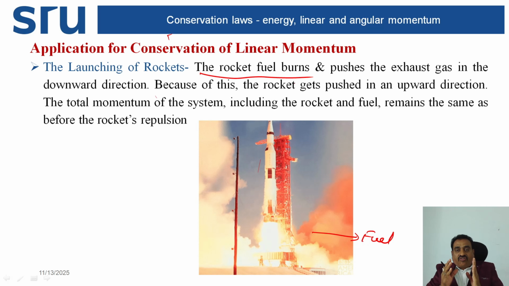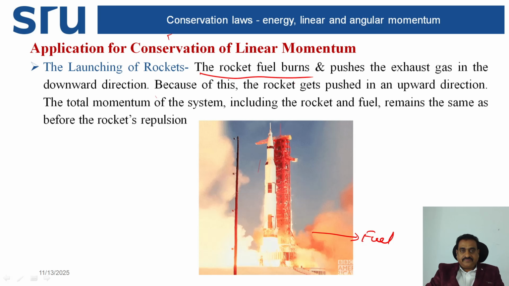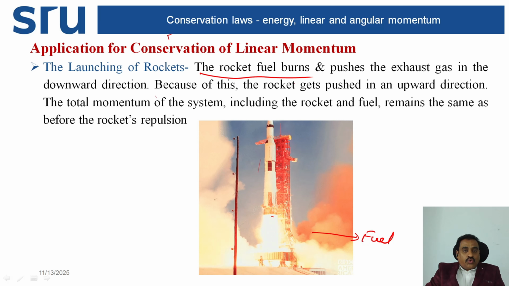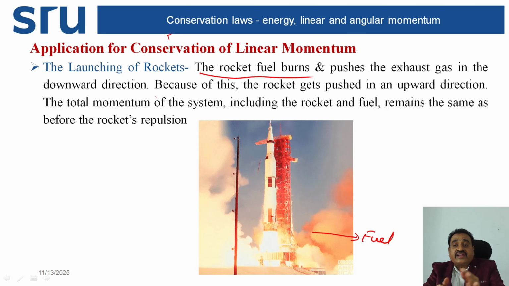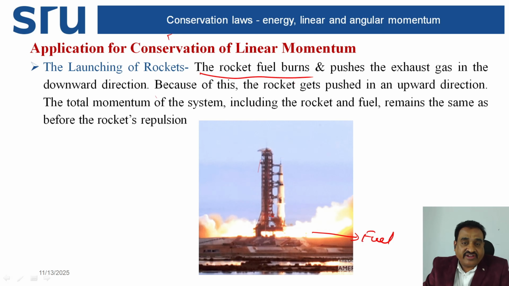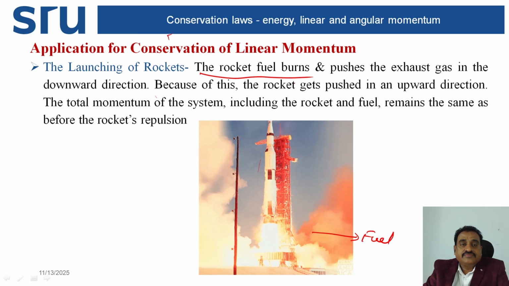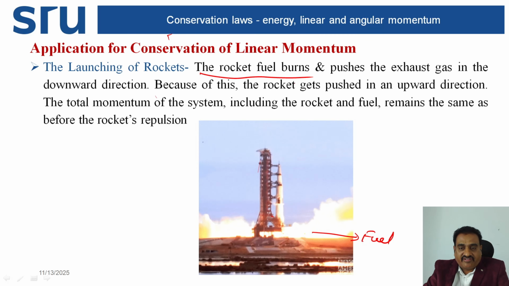Because of this, the rocket gets pushed in the upward direction. The total momentum of the system, including the rocket and also fuel, remains the same as before the rocket's propulsion. So try to see the launching of a rocket.